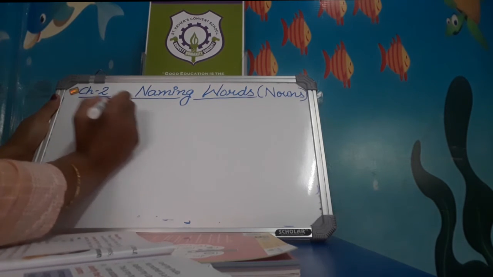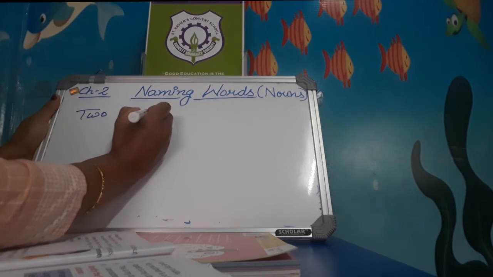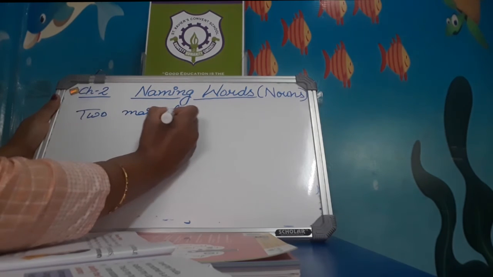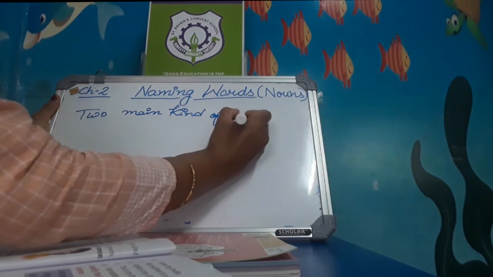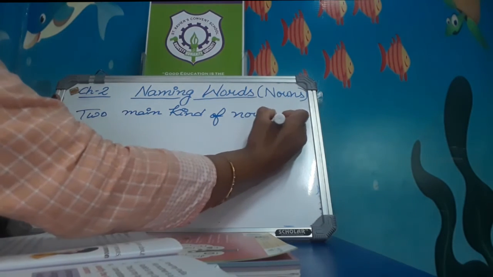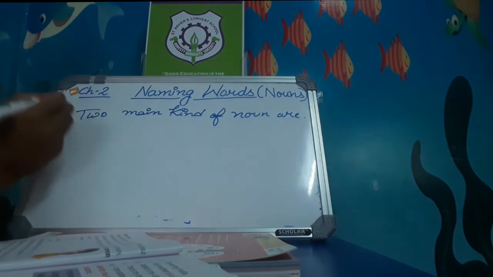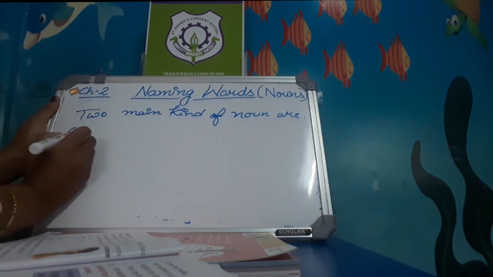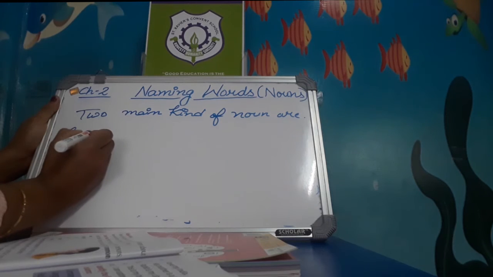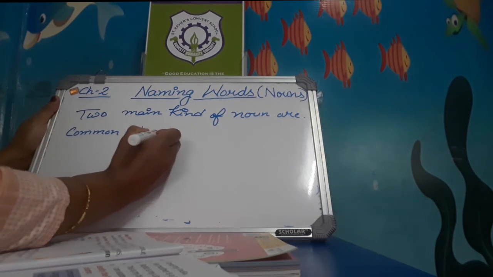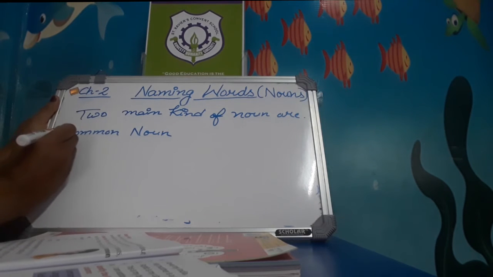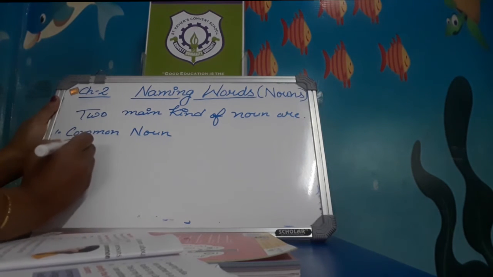The 2 main kinds of noun are common noun. First we will talk about common noun. And the second one is proper noun.